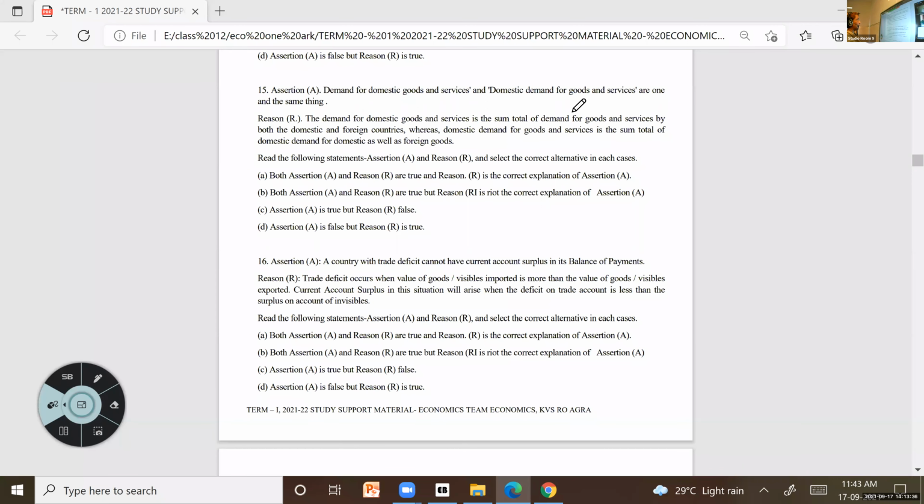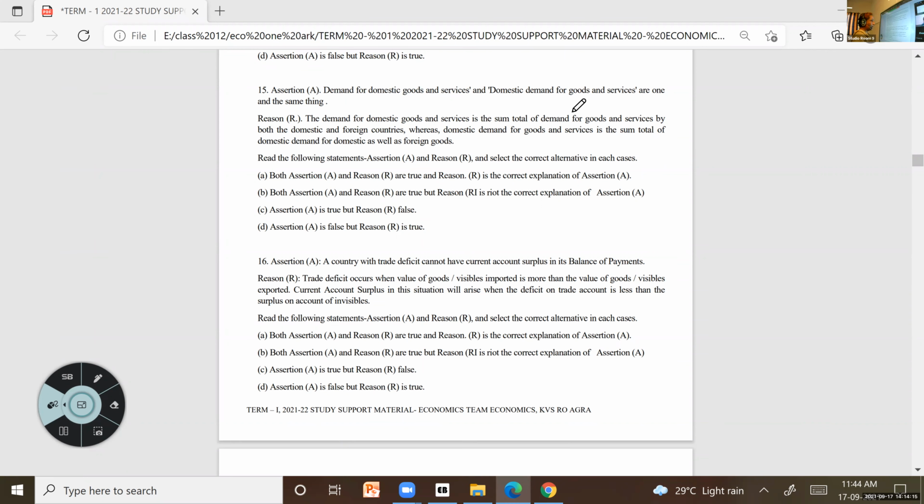Okay. Now, what do you mean by domestic demand? Domestic demand means whatever Indians are demanding, demand inside our country. It can include domestic goods also, foreign goods also. Once more, I will tell you. Demand for domestic goods and services: whatever we are producing in our country, who is demanding that?